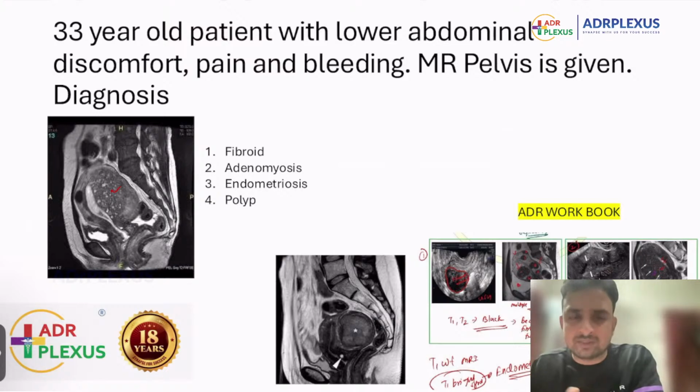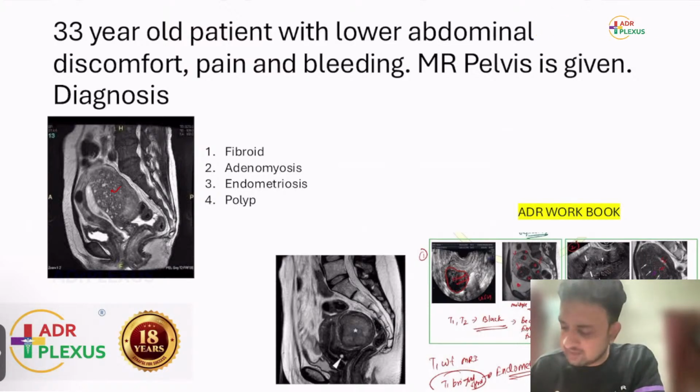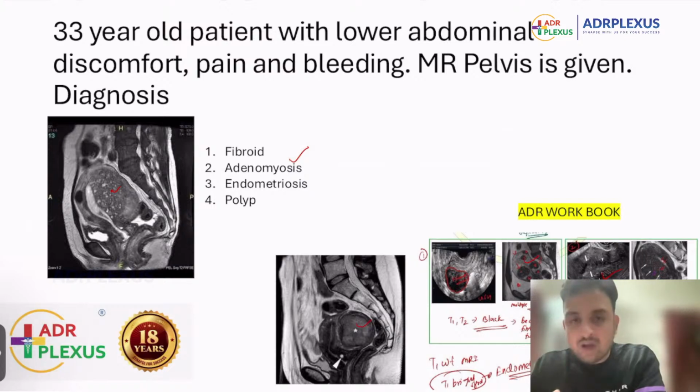When you see a posterior or anterior myometrial lesion with these cystic areas, then it could be adenomyosis. In our class, we discussed how to differentiate between a fibroid and an adenomyotic uterus. In fibroid, you will see very homogeneous T2 hypointense lesions, ball-like or round.